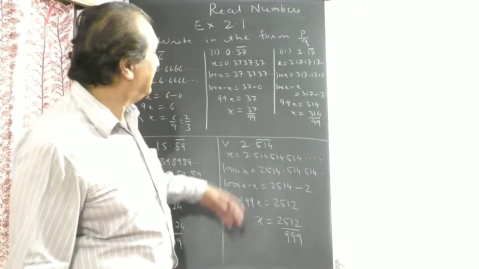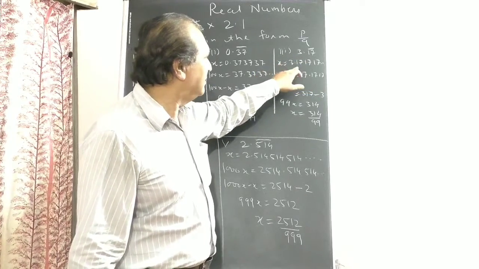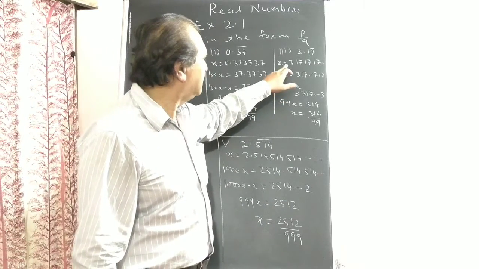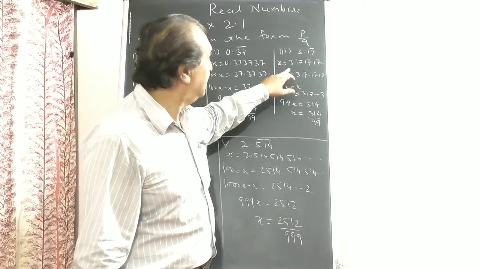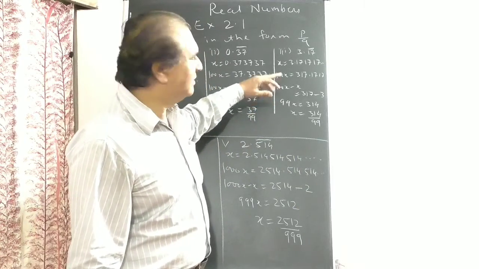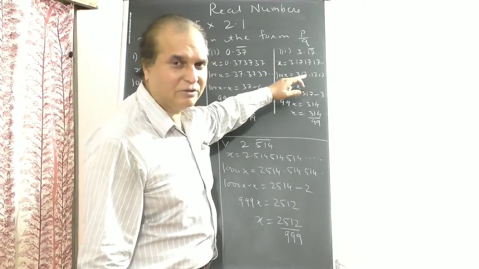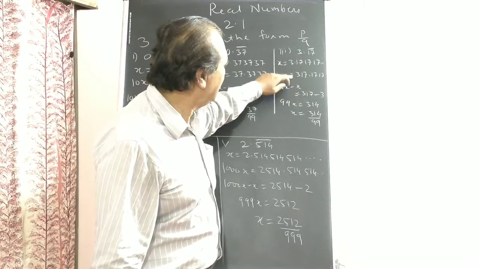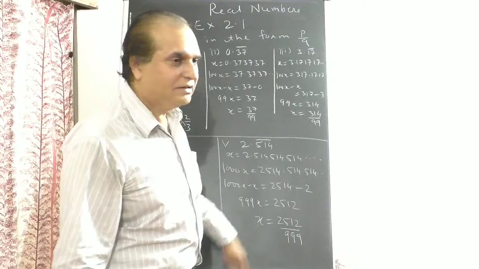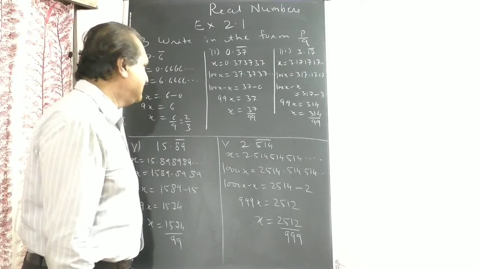Don't hesitate. I am not going to laugh at anyone. Okay? Next one. 3.17 bar. So 17 is repeating. x equals 3.17, 17, 17. 2 digits repeating, multiply by 100. 100x equals 317.1717, the point shifting 2 places. Same thing, subtracting 1 from 2, 100x minus x. After the point, same, cancel. 100x minus x is 99x, 317 minus 3 is 314. So x equals 314 upon 99. Correct? Understood?